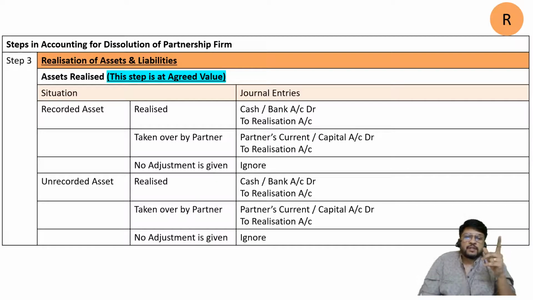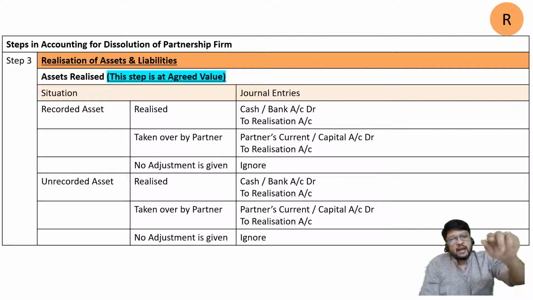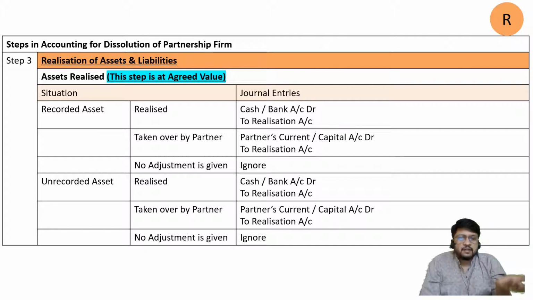Okay sir, I will not transfer it to realization account. No, in the third step it should be ignored. In the second step it should be considered. So from the balance sheet it should be transferred to realization account, and thereafter, since you cannot sell it, since no partner is taking it over, don't assume that sir, I will still sell it. No, that's not possible. If nothing is mentioned, then we can assume that probably that asset is having no disposal value. Probably that asset is having no takers, no buyers. That means we could not sell it to anybody, so ultimately we must have thrown it away.